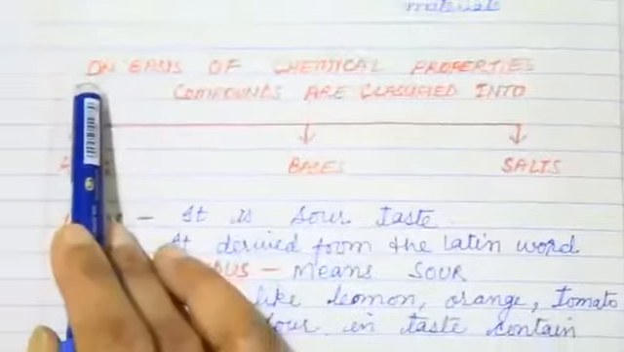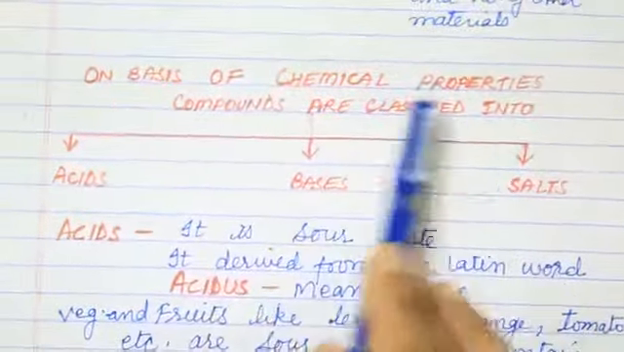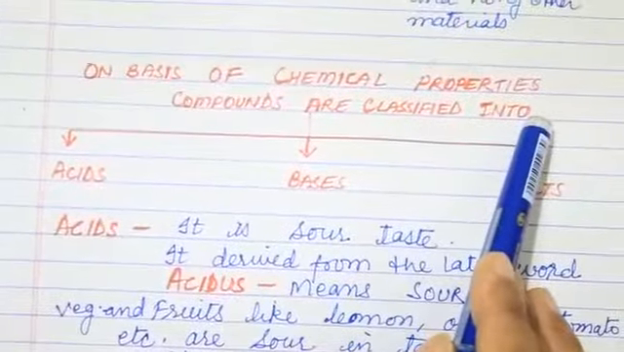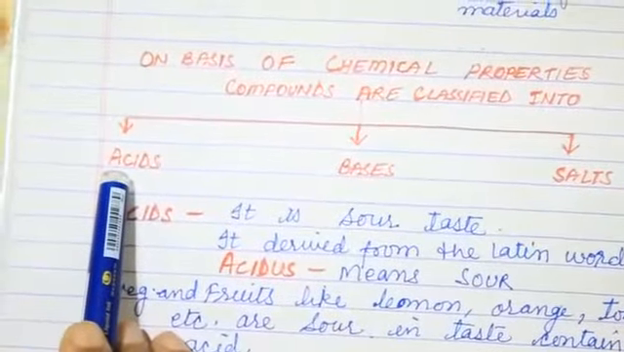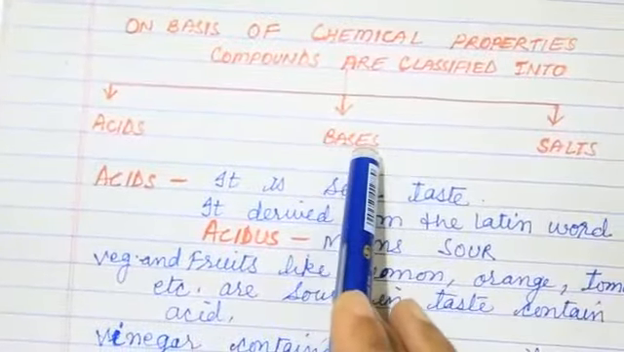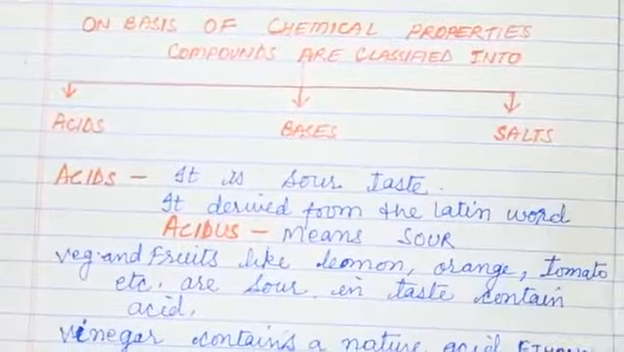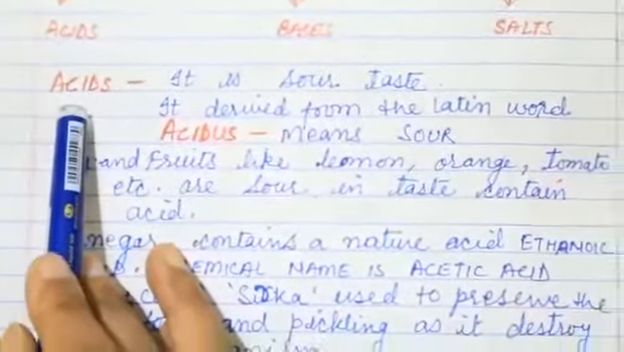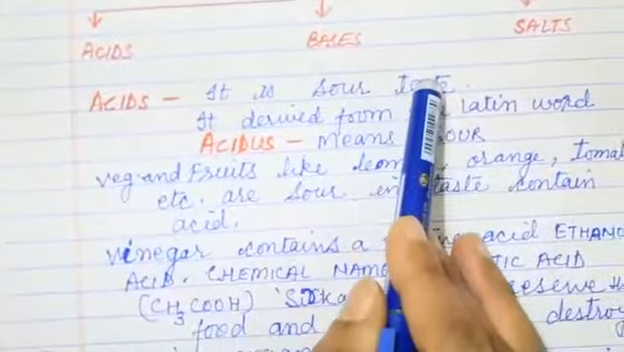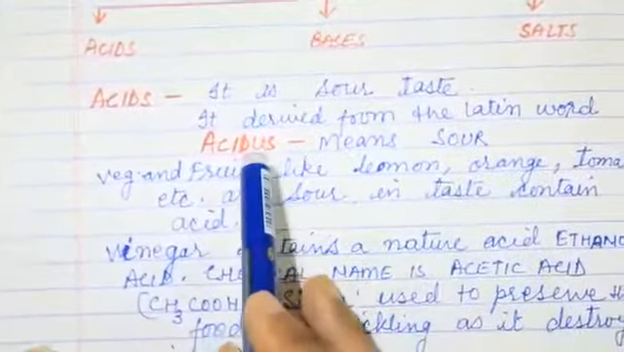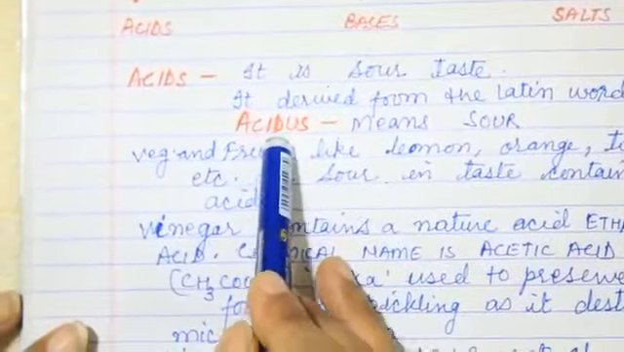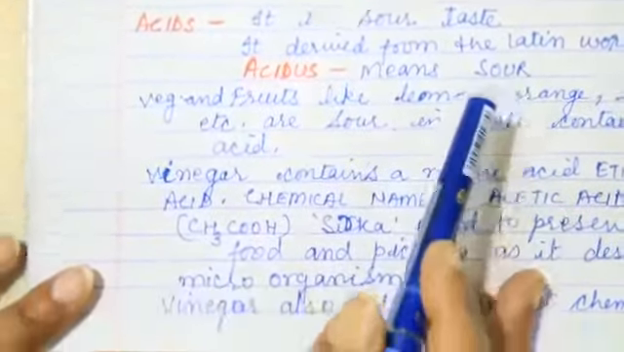Second, on the basis of chemical properties, compounds are classified into three parts. First part is acids, second part is bases and third part is salts. Come to the first part, acid. It is sour in taste, derived from the Latin word acidus, which means sour.